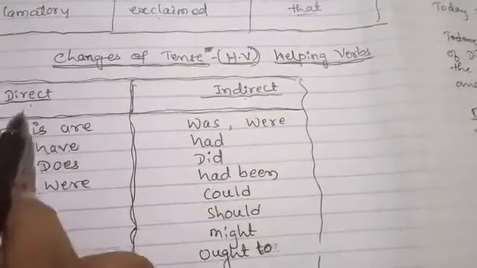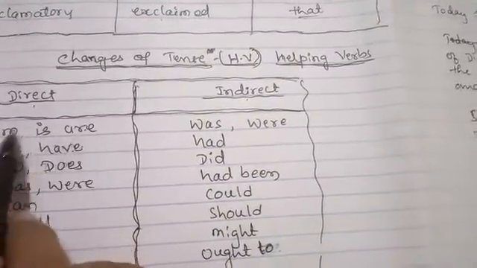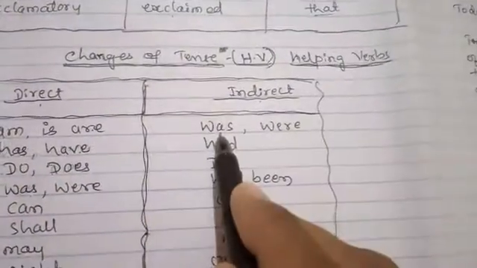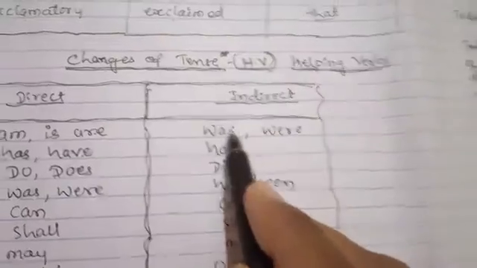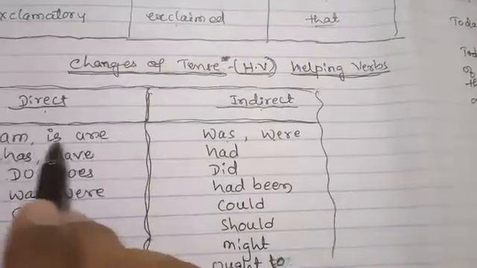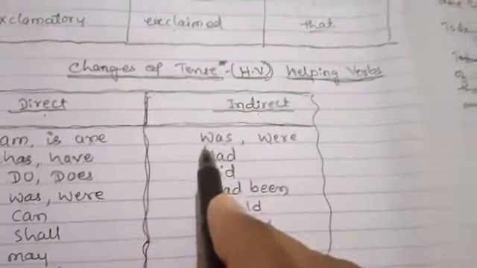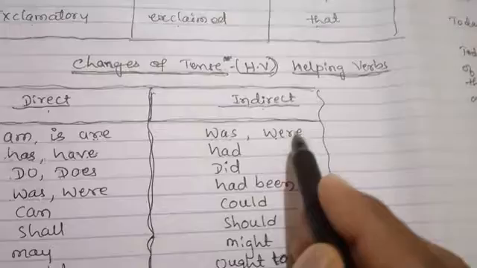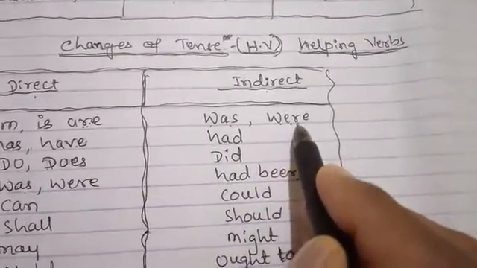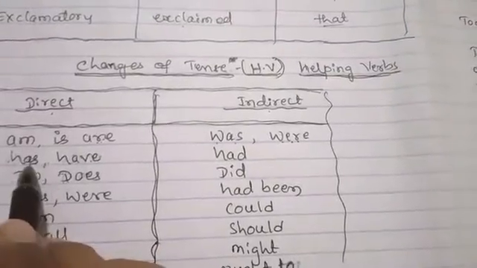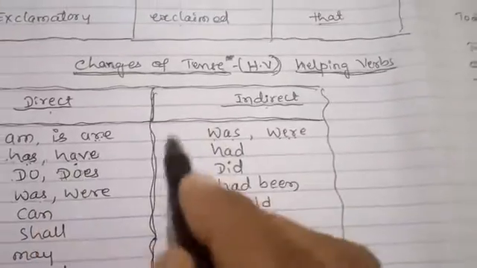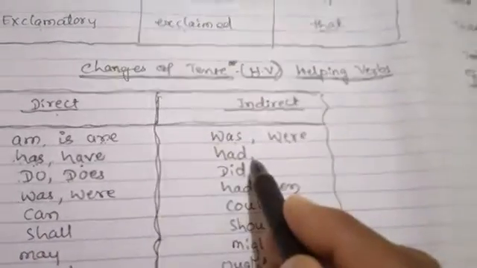In that, in direct: am, is, are. If am, is, are come in a direct sentence, then while making indirect, you use was, were. If am, is, are come in a direct sentence, in indirect you have to change to was, were according to singular, plural. Suppose have, has come in a direct sentence, then you have to change into indirect with the helping word had.